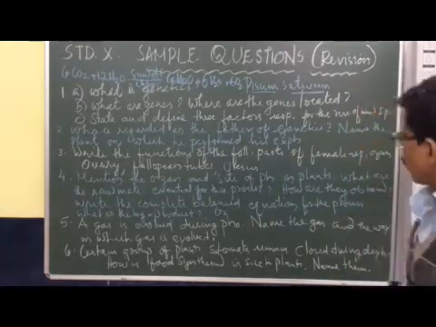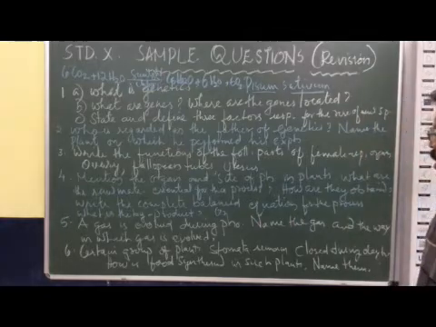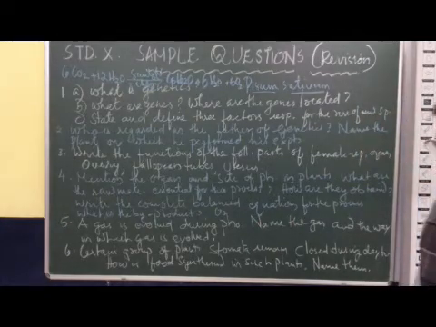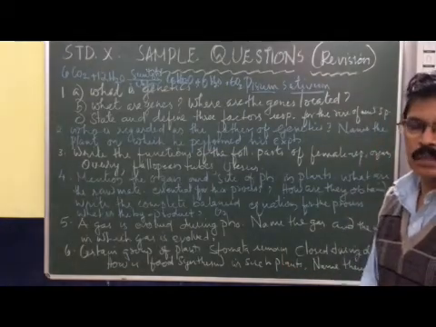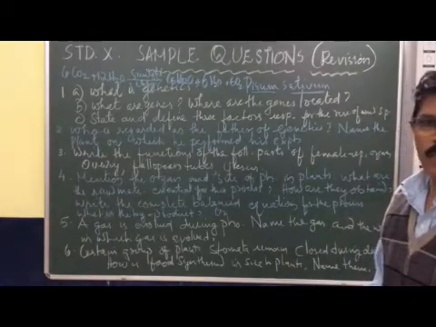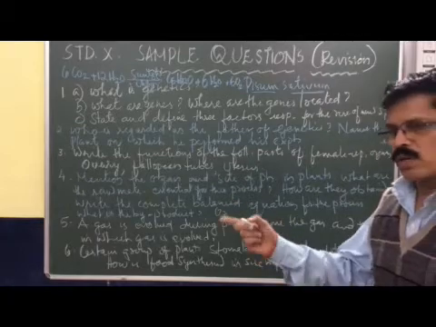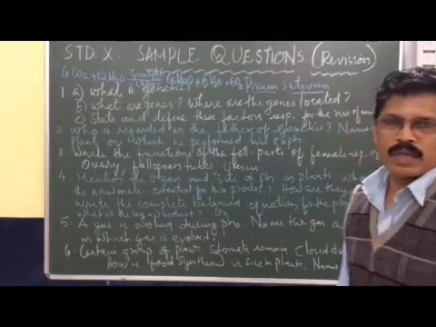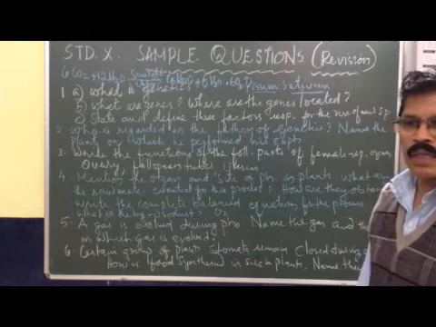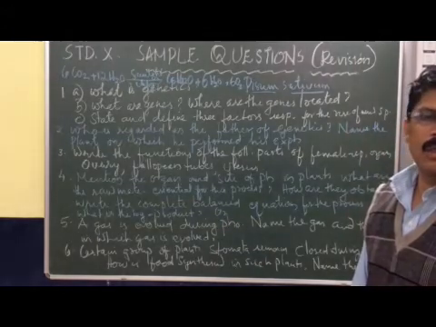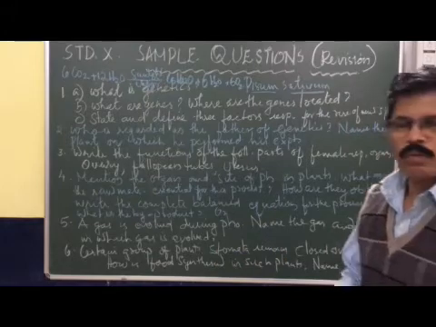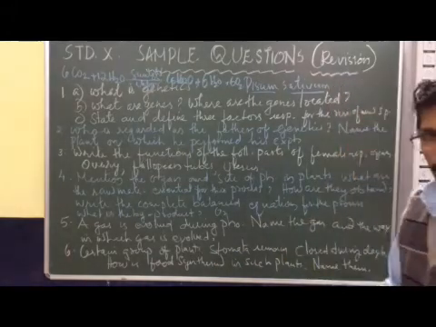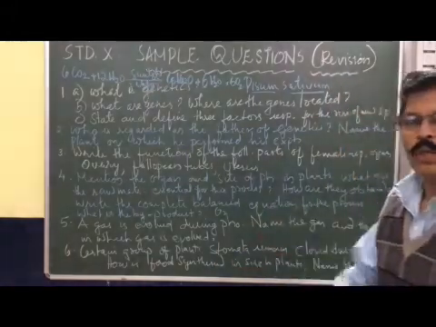What are the raw materials essential for photosynthesis? Water and carbon dioxide. How do the plants get these? Carbon dioxide they get from the environment. Through stomata, the carbon dioxide diffuses into the cell. Carbon dioxide is also produced during respiration, and that amount is utilized for photosynthesis. And also they get it from outside through stomata.